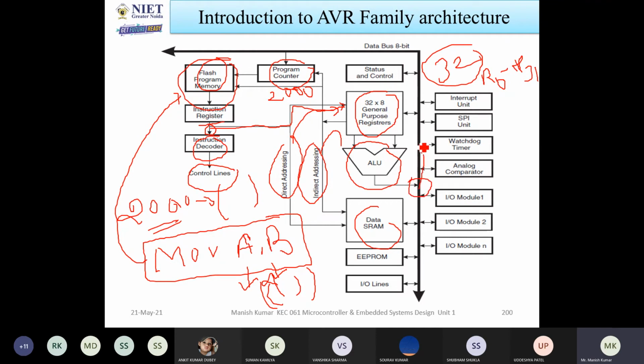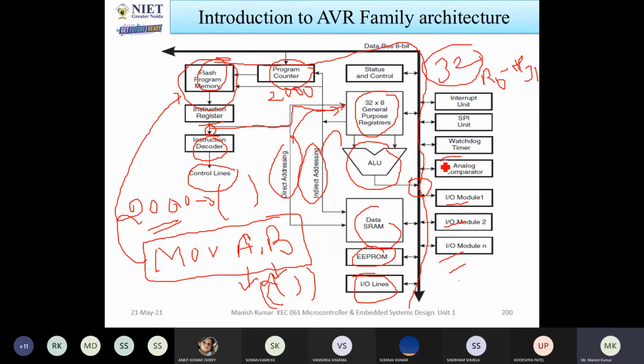That result will be sent through these data lines to any modules. Okay, so now it also has EEPROM. I already talked about that. Input output lines: there are so many input output lines, called input output module 1, input output module 2, input output module 3, input output module 4, like that. So in this way, you can attach so many input devices or output devices with any modules. There is no problem in that.